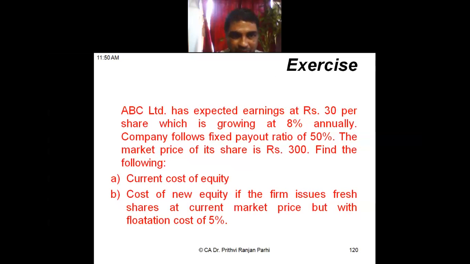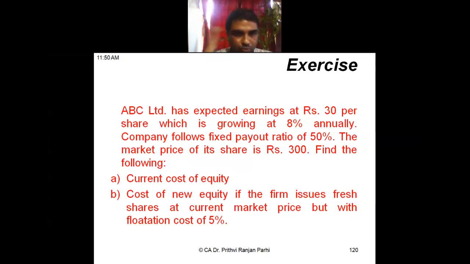One more question was asked. Now let us see this question. Can you read this question? ABC Limited has expected earning of rupees 30 per share, which is growing at 8% annually. The company follows a fixed payout ratio of 50%. The market price of its share is 300 rupees. Find out the current cost of equity and cost of new equity if the firm issues fresh shares at the current market price, but with a flotation cost of 5%.